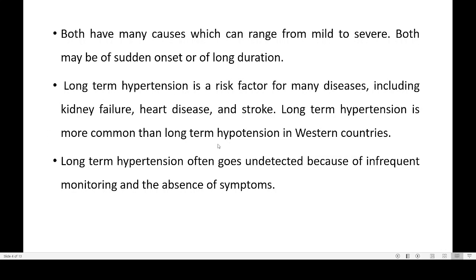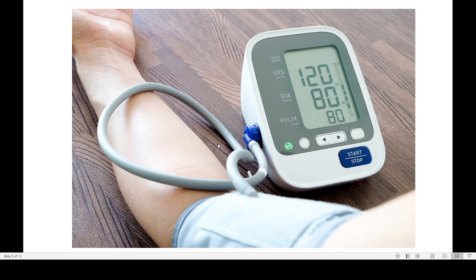So the important thing about blood pressure is that we need constant monitoring. This kind of device is easily available in many houses because it costs around 2,500 or 3,000. It is something that should be present in every house because it's very easy. So if your range is increasing above the normal level, then you should take some measures.